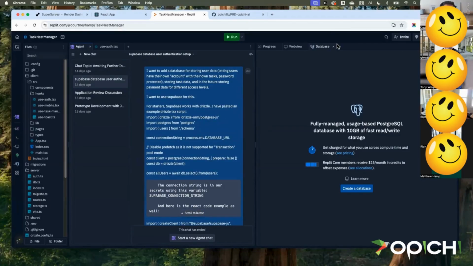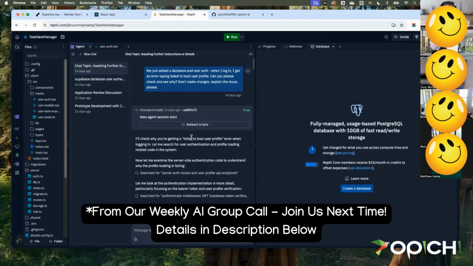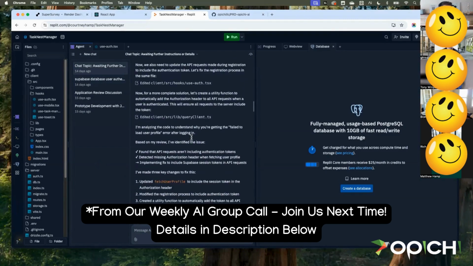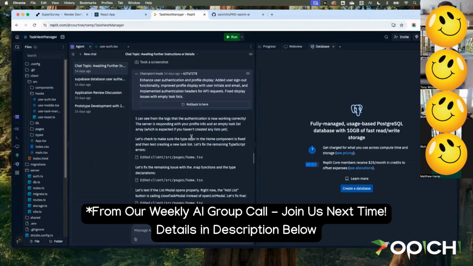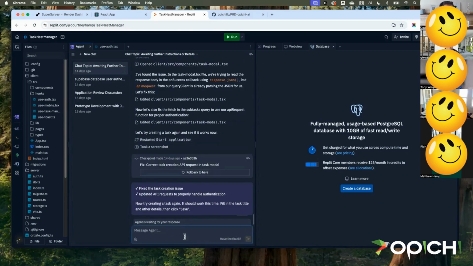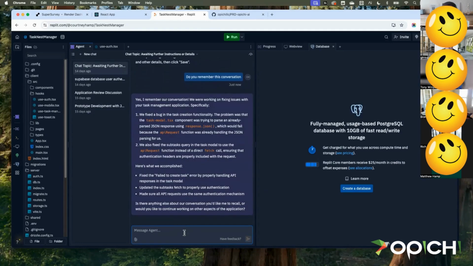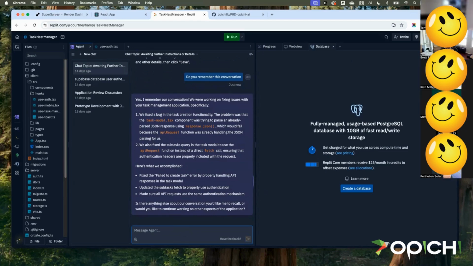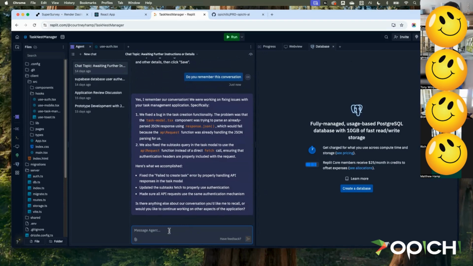So this is a little app that I built for a different demo. I don't exactly remember what I was doing in this last chat here, but it's gone a little ways, probably not as long as some examples, but it's gone some distance here, has done quite a few changes. And this is probably too long or as long a chat as I would want with Replit. I'm first going to see if it remembers this chat because this chat's been closed for a little while, 2 weeks, I guess. What you do to give yourself a quick memory to take into the next conversation is this.